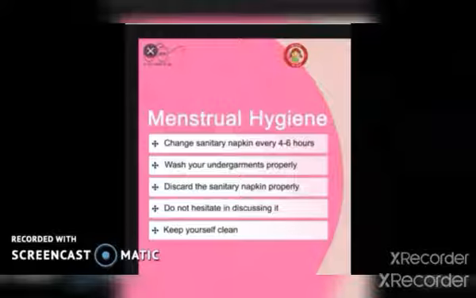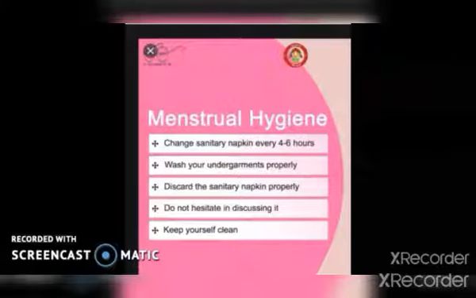Some hygiene practices during menstruation. Change sanitary napkins every 4 to 6 hours. Wash your undergarments properly. Discard the sanitary napkins properly. Do not hesitate in discussing it. Keep yourself clean.